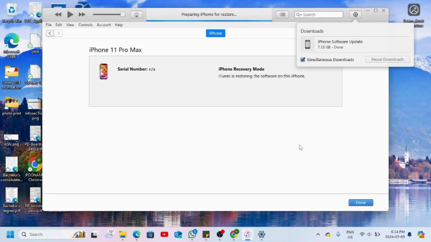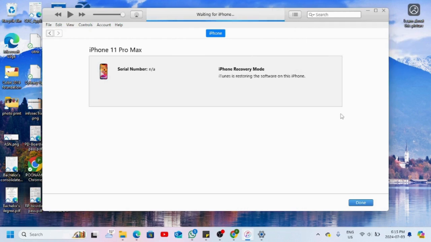Okay, so the update has been completed already. Right now it's showing preparing iPhone for restore, and it is saying that iPhone recovery mode, iTunes is restoring the software on this iPhone. So it might take a few more minutes, and once it's all done, you should be all good to use your phone again, and it should be easily unlocked by now.